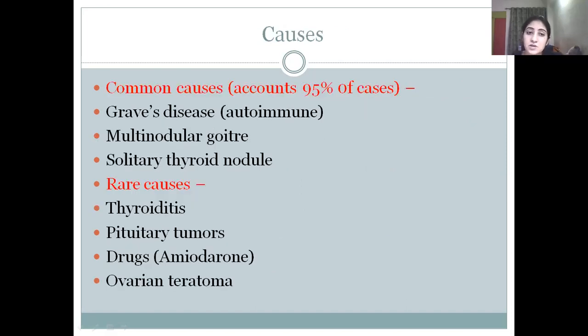Now causes. Common causes: 95% of cases of hyperthyroidism or thyrotoxicosis are due to Graves' disease, which is an autoimmune disease. Second cause is multinodular goiter, which is also common. Then solitary thyroid nodule may be there. Due to the presence of these nodules, the gland becomes hyperactive and produces more thyroxine in the blood. Rare causes are thyroiditis, pituitary tumors, drugs like amiodarone, and ovarian teratoma.